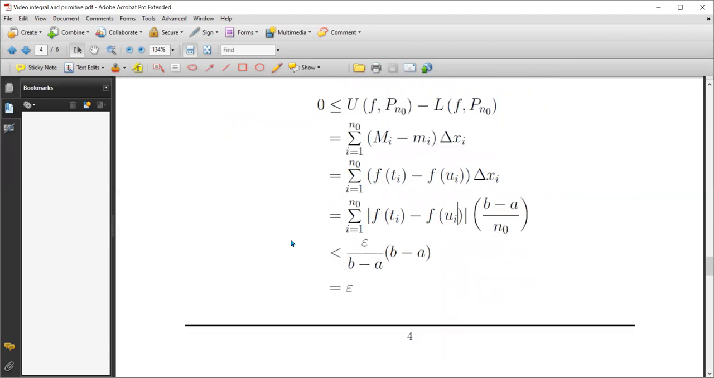But at this level, this difference is less than or equal to epsilon over b minus a. So we cancel b minus a with b minus a.